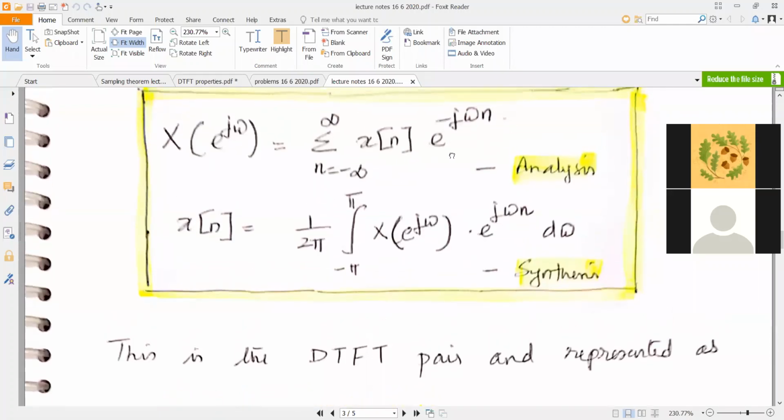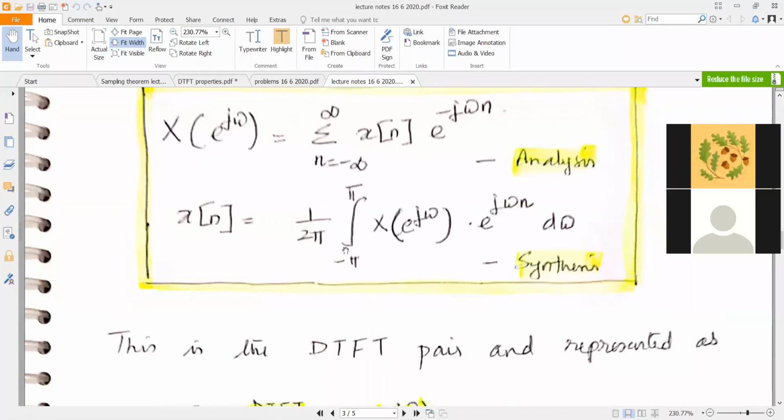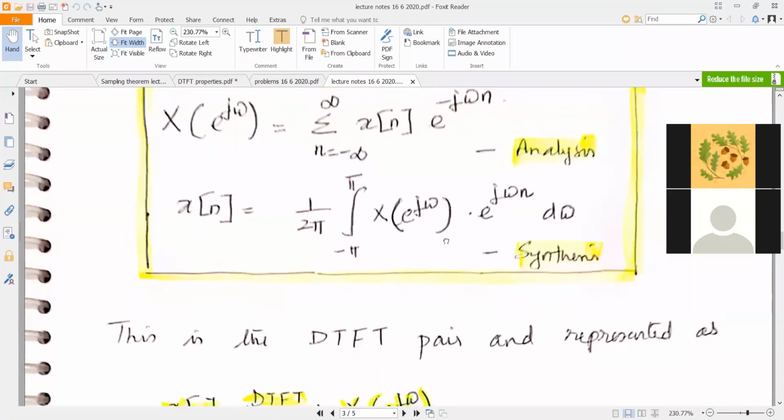So that is why your analysis is a summation and your synthesis is an integration. Omega is continuous, taking values between minus pi to plus pi. n is discrete, taking values 0, plus or minus 1, plus or minus 2, plus or minus 3, etc.